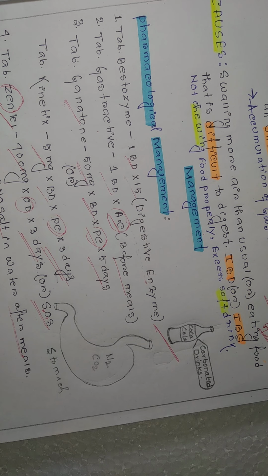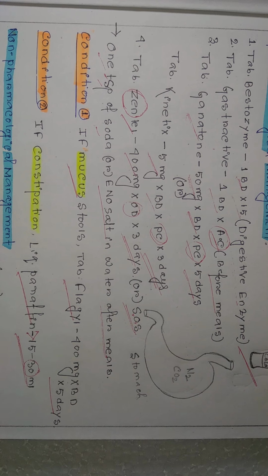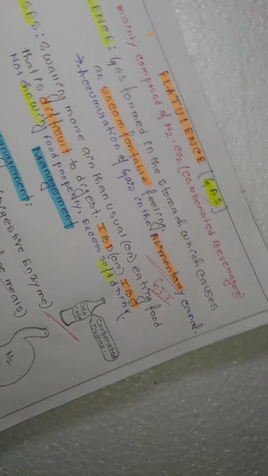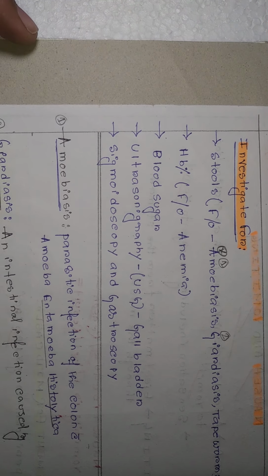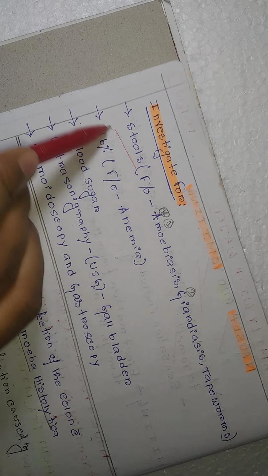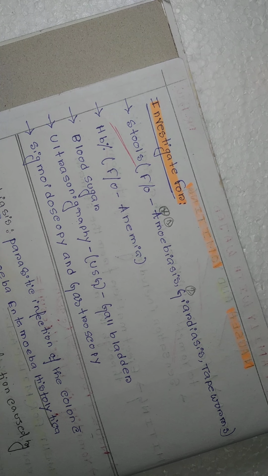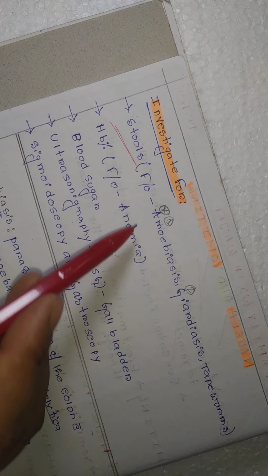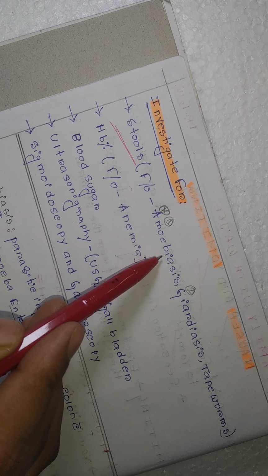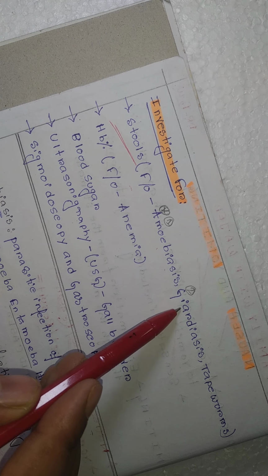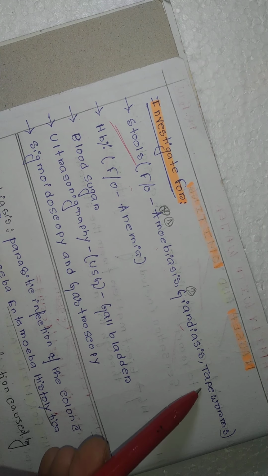And if after giving this treatment the patient has not improved, then you can go for some laboratory investigation, that is stool investigation, to find out amoebiasis or giardiasis and tapeworm.